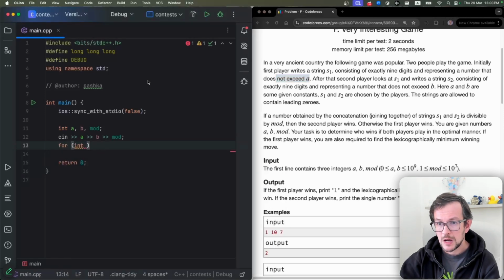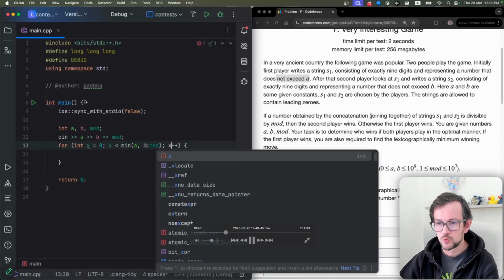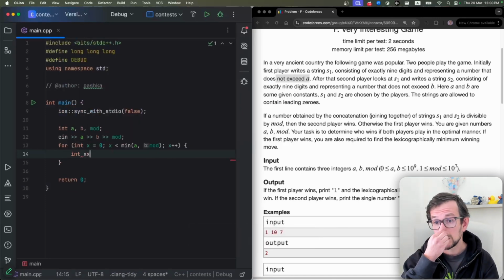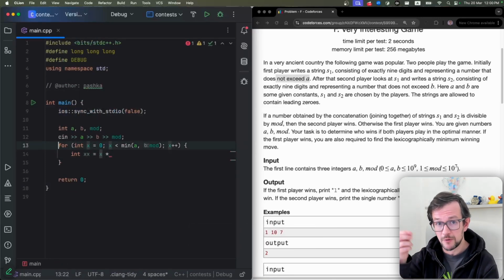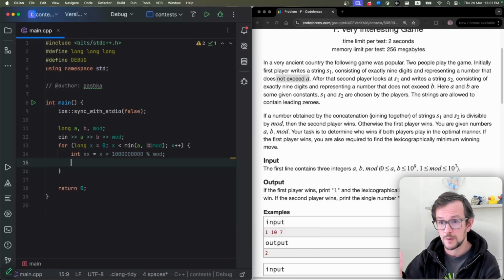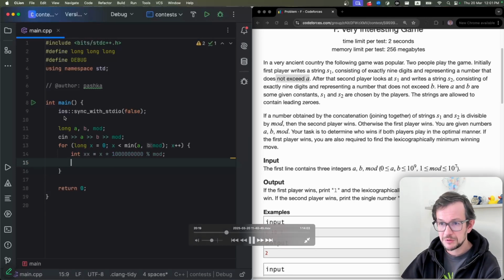So what I will do, I will iterate over all numbers that the first player can put. The first player can put numbers up to A, and I'm only interested in numbers up to modular. Here we need to put A plus 1. I will fix it later. So I can put number X, so X should be less or equal than A, and also X cannot be greater than mod, because I'm not interested in numbers greater than modular.